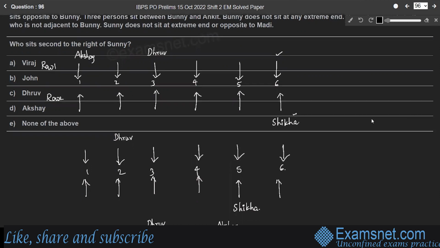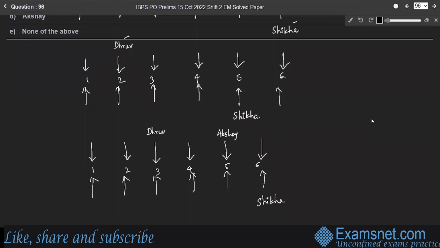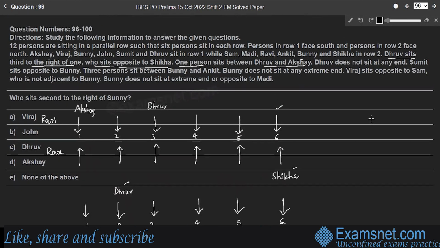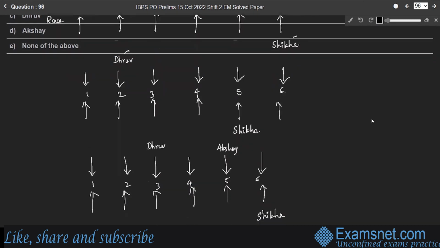And in the second case, the position of Dhruv changes, right? And the conditions are satisfied in each case. Also in the third case. So come to the next point here. Dhruv does not sit at any end. So this condition is satisfied. So in 3 cases, Dhruv is not sitting at any extreme end.